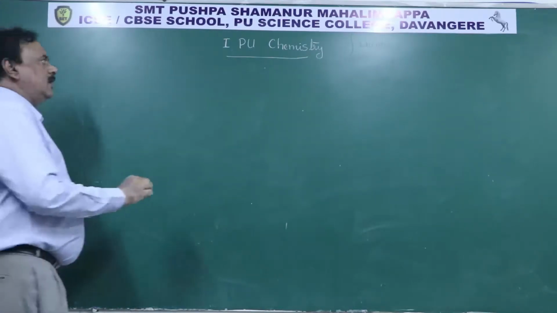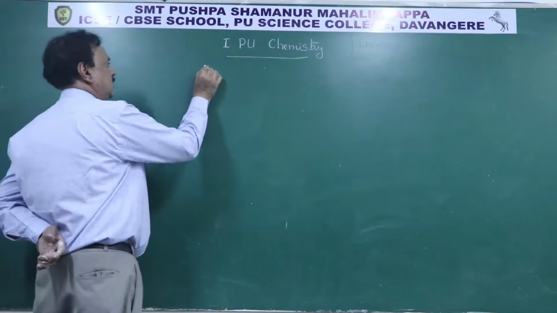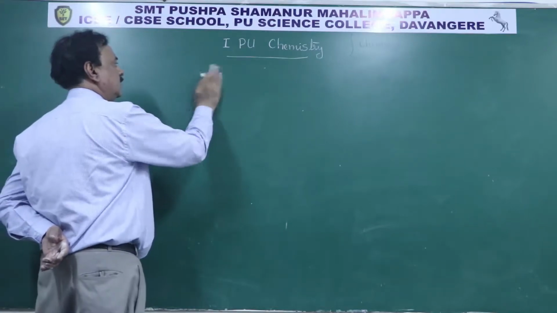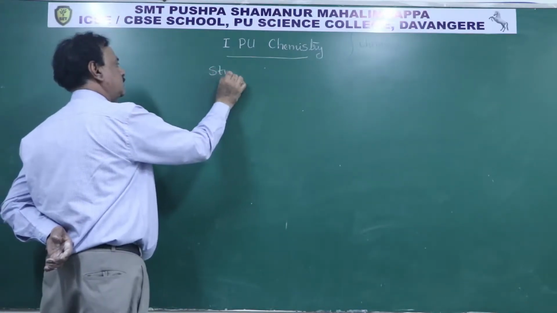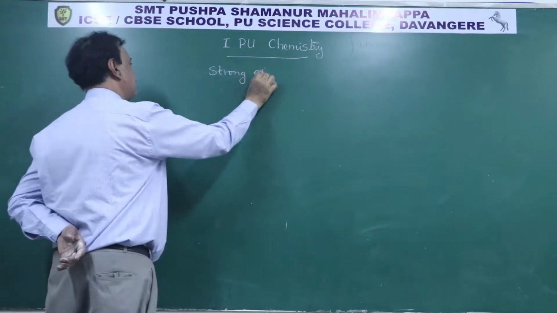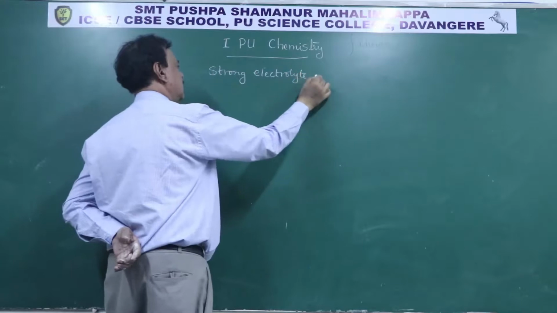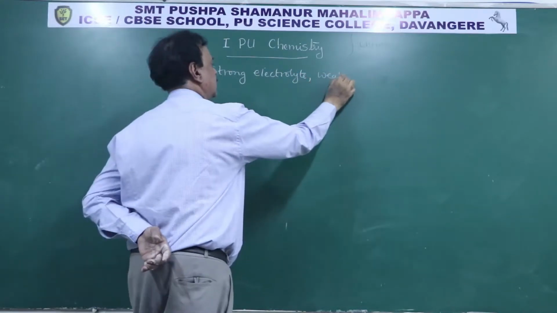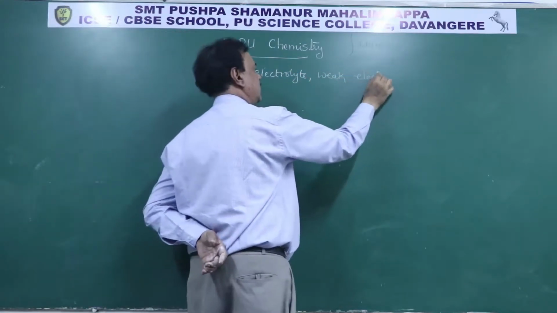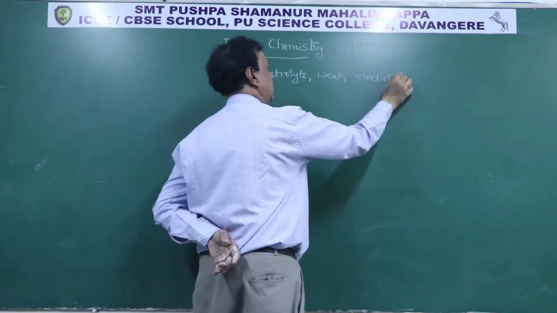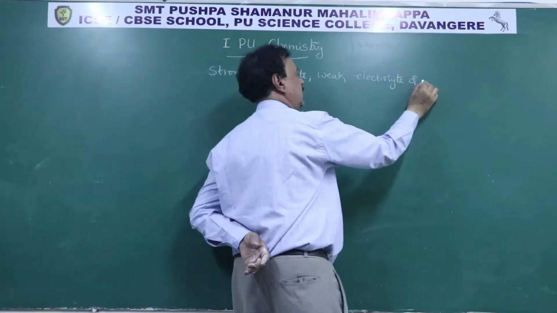Now we have knowledge about electrolytes: strong electrolyte, weak electrolyte and non-electrolyte.